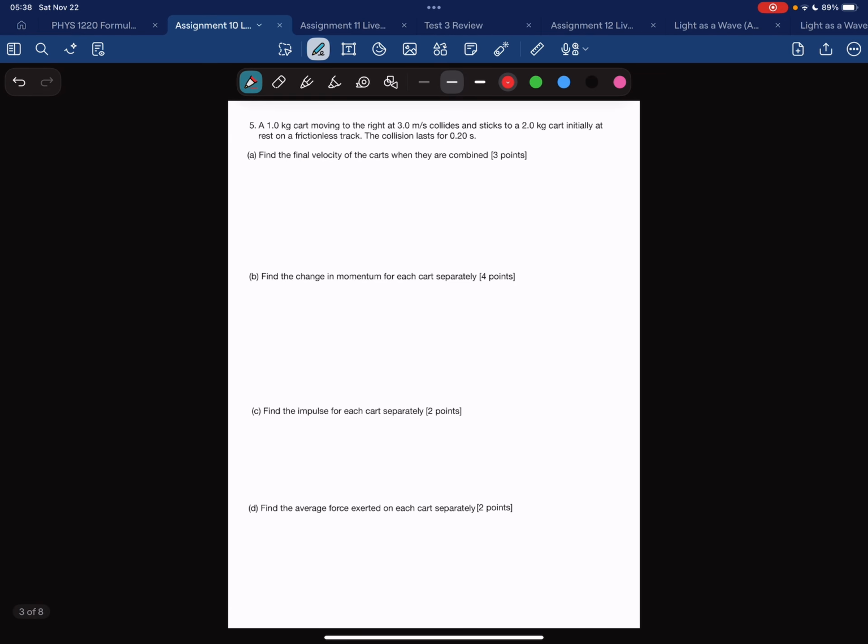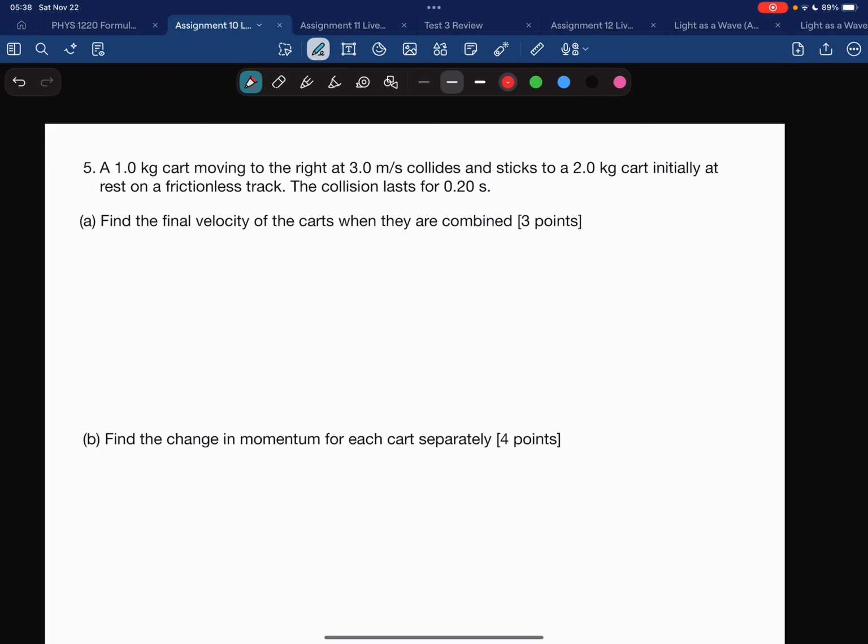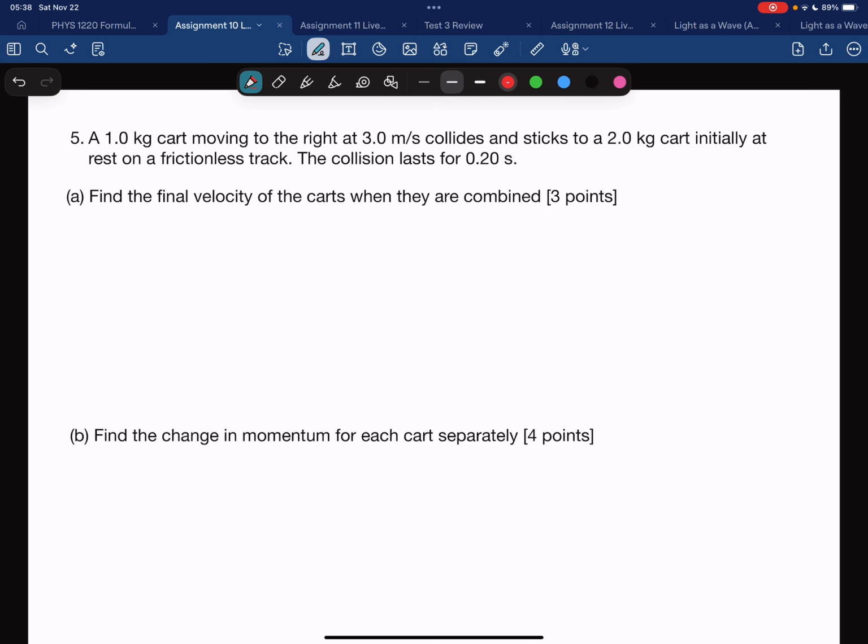Number 5. A 1 kilogram cart moving to the right at 3 meters per second collides and sticks to a 2 kilogram cart initially at rest on a frictionless track. The collision lasts for 0.2 seconds. Find the final velocity of the carts when they are combined. So, conservation of momentum here. I got momentum of cart A plus momentum of cart B. A will be the 1 kilogram, B will be the 2 kilogram, and so I have initial momentums from both and the final momentum of both of them together.